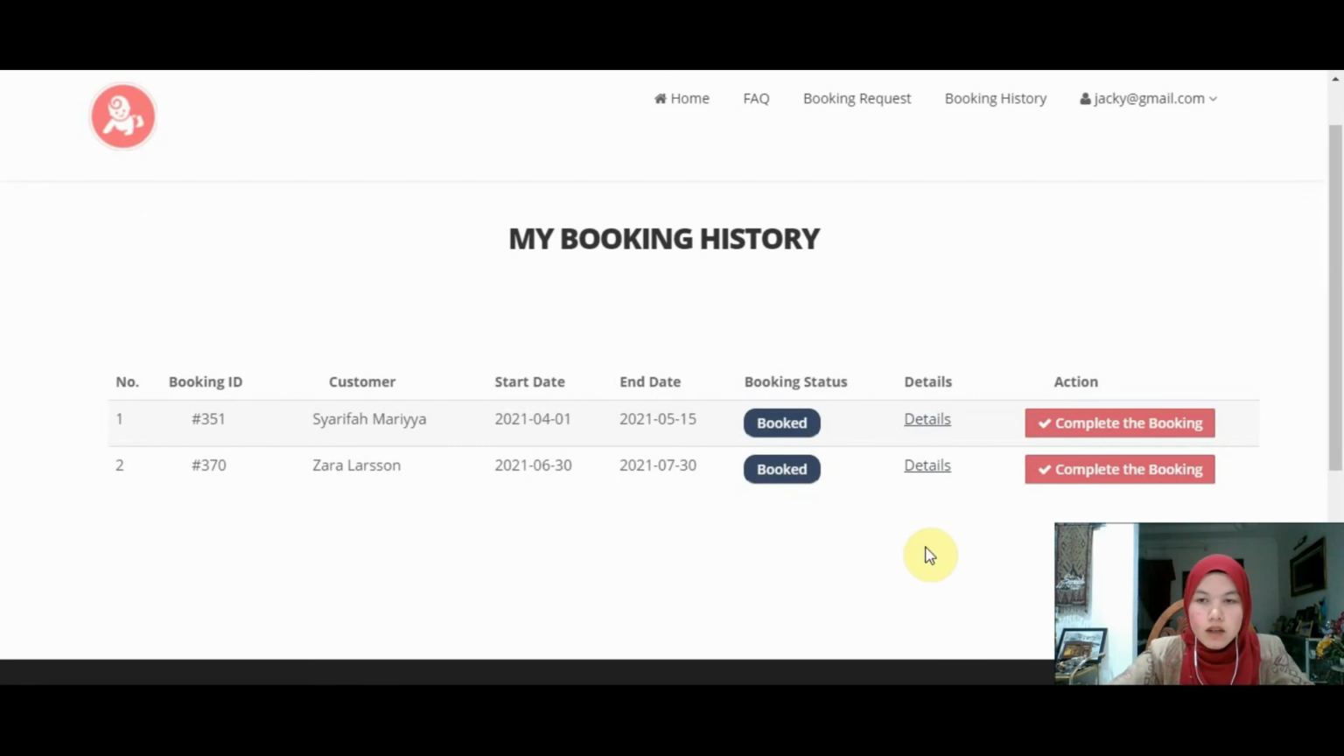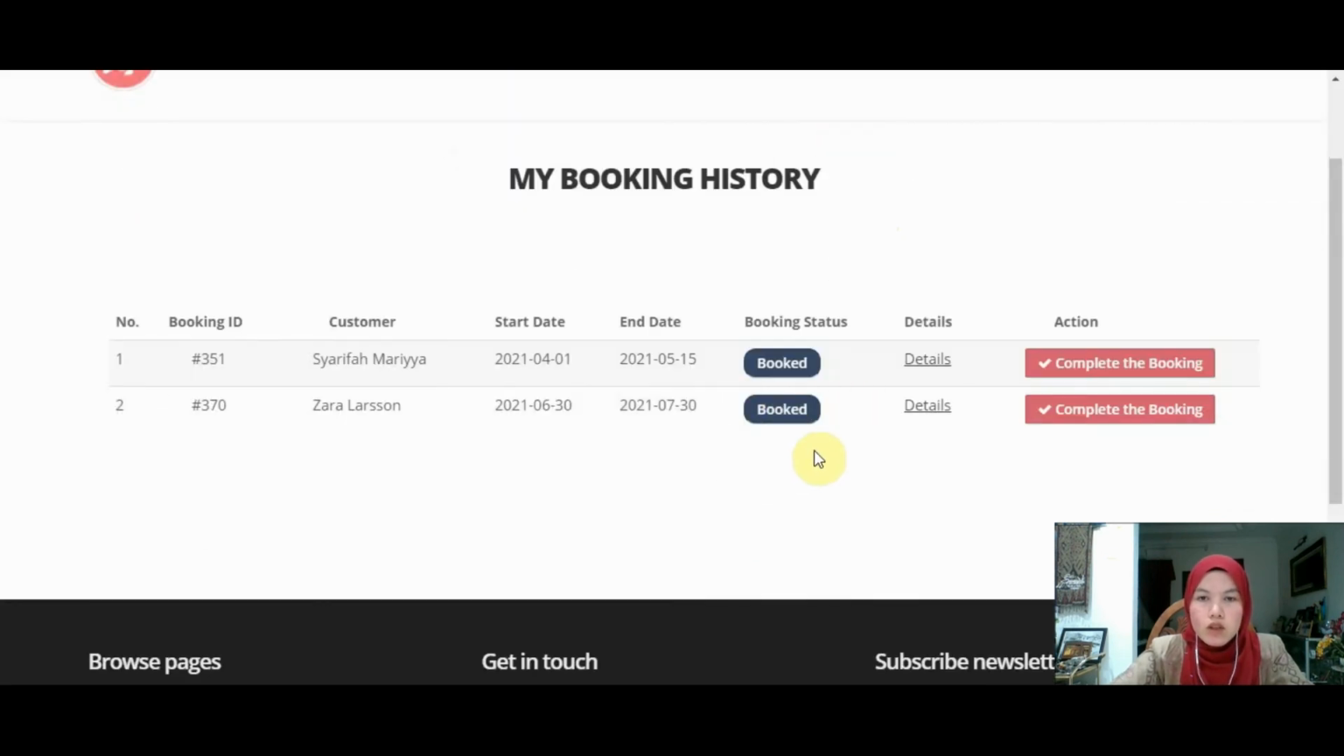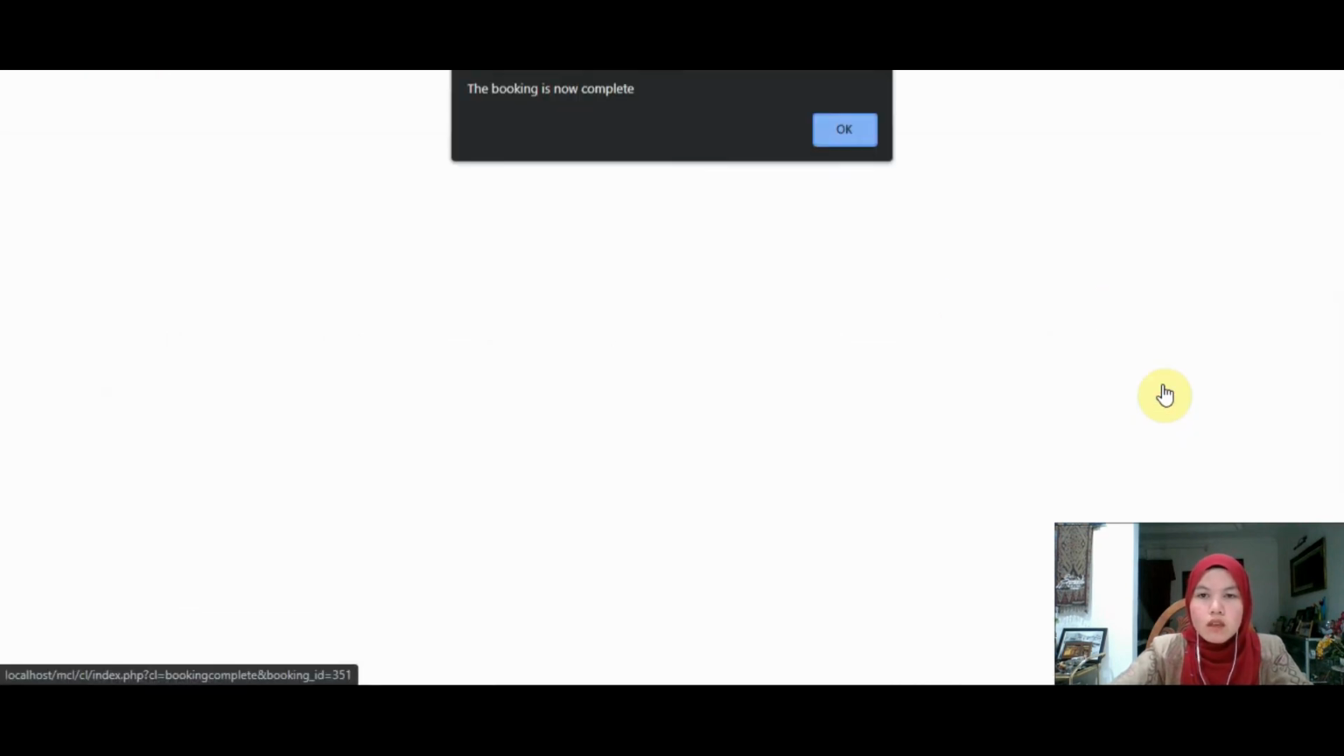And as we can see, there is a button for CL to complete the booking. If the booking is still not complete and the CL still insists to click the complete the booking button, the system will notify the CL that the booking is still pending and the booking status will not change. But on the other hand, if the booking is really completed, and as we can see that the end date of this booking is on 15 May, the CL can click complete the booking, and we can notice that the system has notified the CL that the booking is now complete.